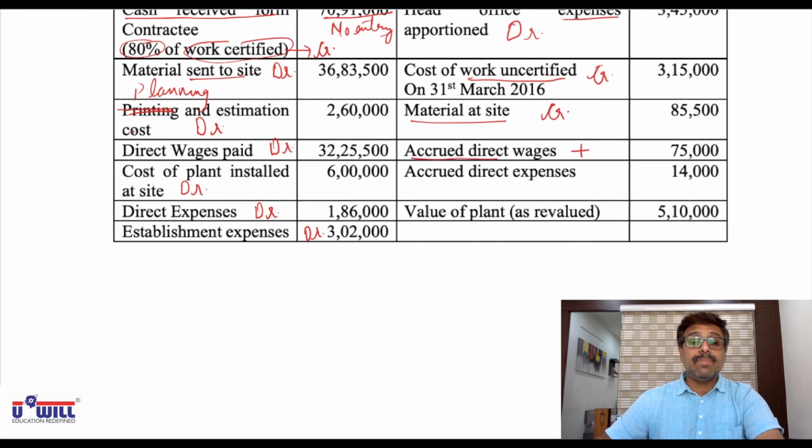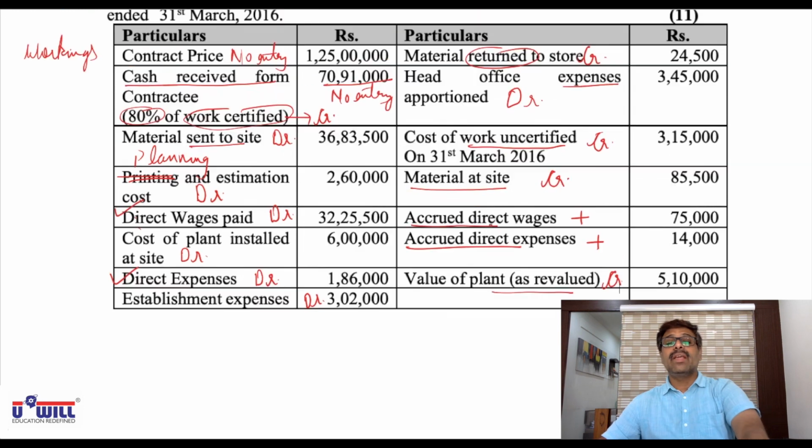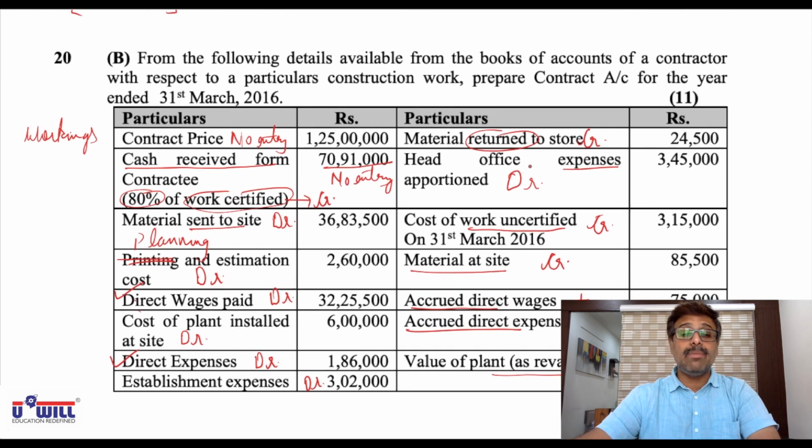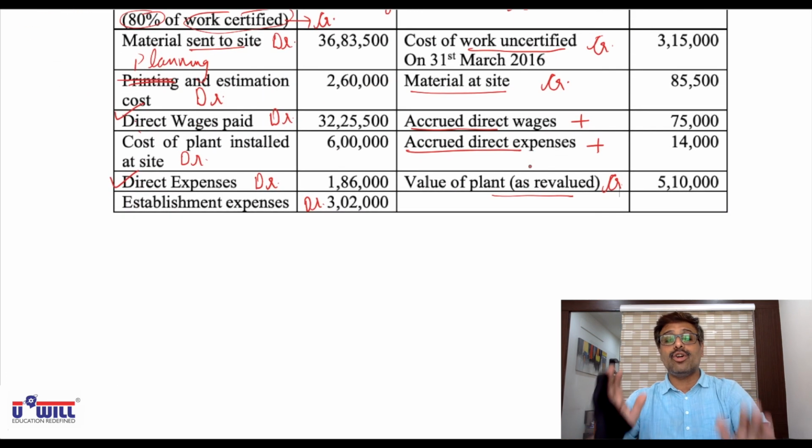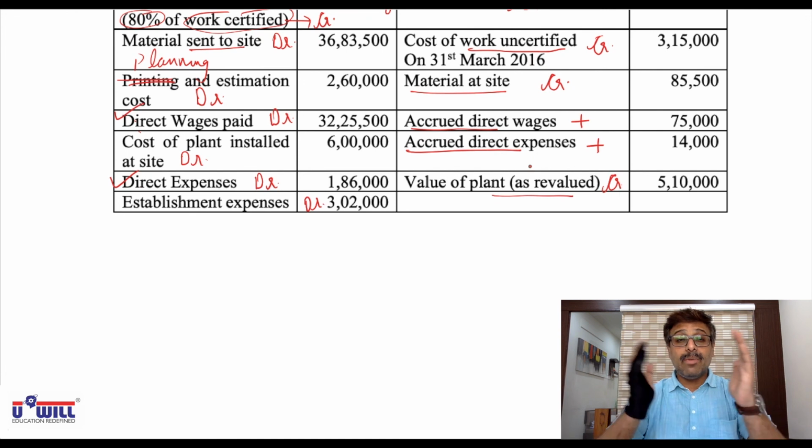Accrued direct wages plus indirect wages. Accrued direct expenses plus indirect expenses. So put tick on direct wages and direct expenses. And value of plant as revalued on credit. A lot of practice has been done, so you all must be able to solve question 20b entirely on your own. That will be all for this lecture.